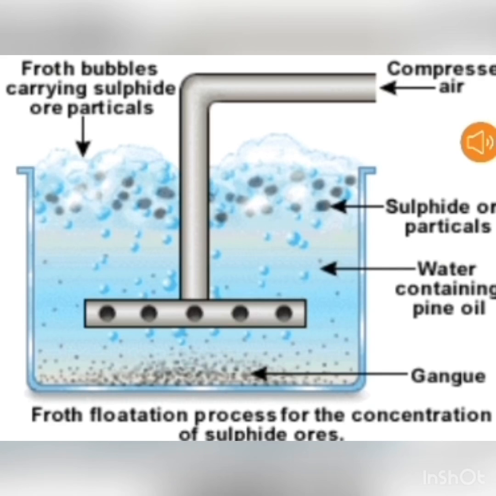Here, the ore particles get wet by the oil, while the impurities are wet by water and sink at the bottom of the tank. The ore particles mixed with the oil form scum, that is froth, and get collected at the top surface of the tank. An acid is added to break up the froth. The concentrated ore is then further filtered and dried.